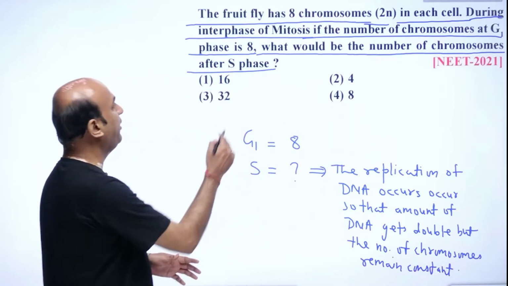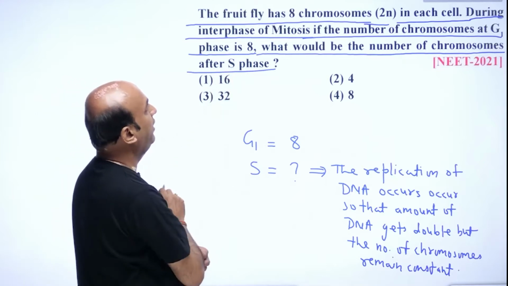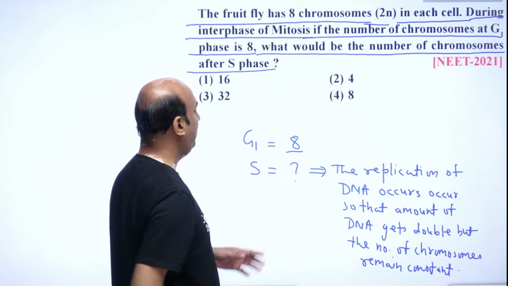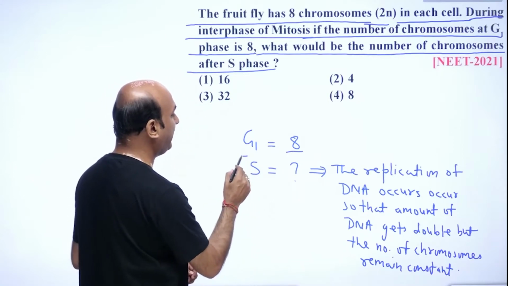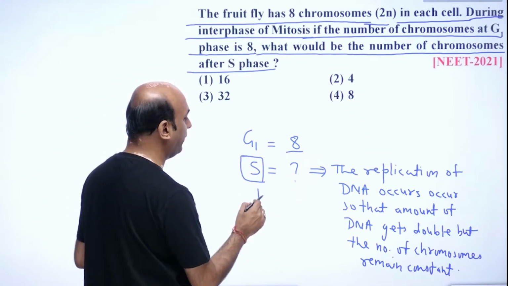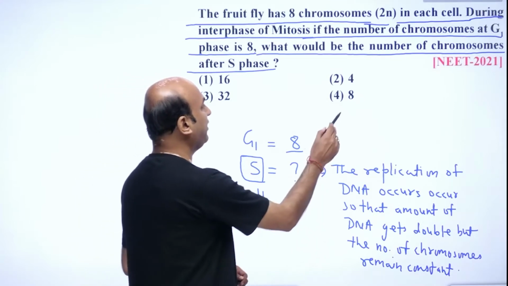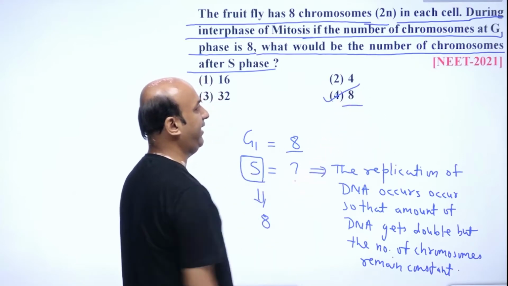So if the number of chromosomes at the G1 phase is 8, then the number of chromosomes at S phase would also remain constant. It is 8. So student, here the correct answer is option number 4, 8.